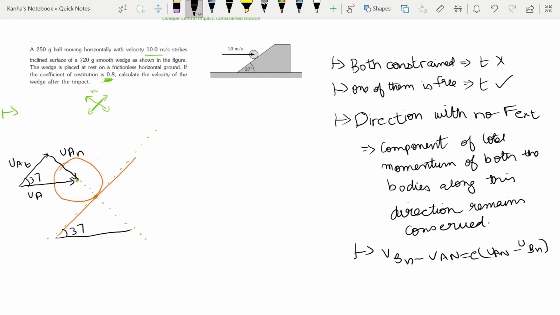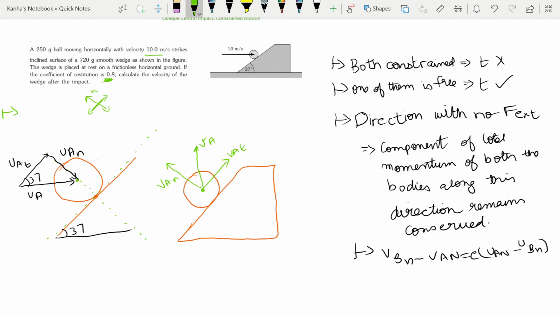Finally, what will be the diagram? I'll draw it again. Now I will draw the wedge separately, and I will draw the ball separately, because it's going to hit it, so the wedge will start to move in that direction. And this was my ball. The directions of the axes are fixed, I will not make those things again, but let the velocity be some VA and its components are VAT, and the normal one is VAN.